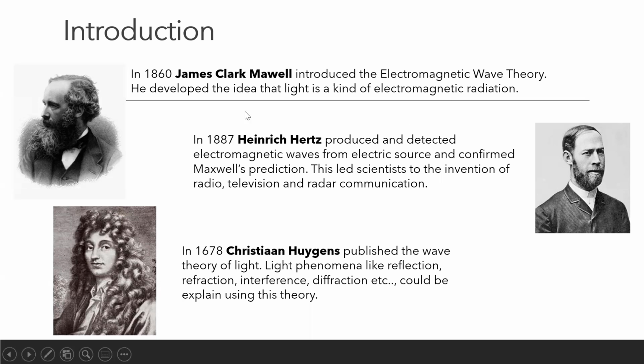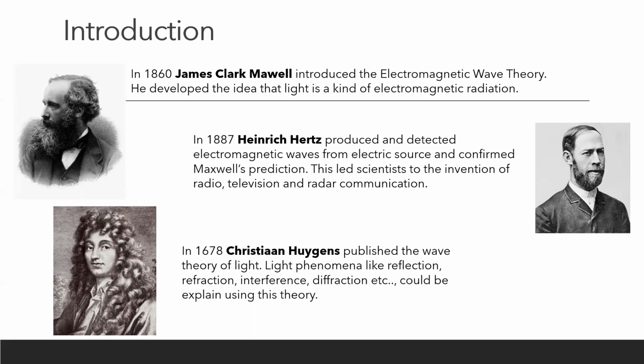Have you heard the name Maxwell before? Where have you heard the name Maxwell? Electromagnetic. You have already studied about electromagnetic waves, and it was James Clerk Maxwell who in 1860 introduced the electromagnetic wave theory, and he developed the idea that light is a kind of electromagnetic radiation.